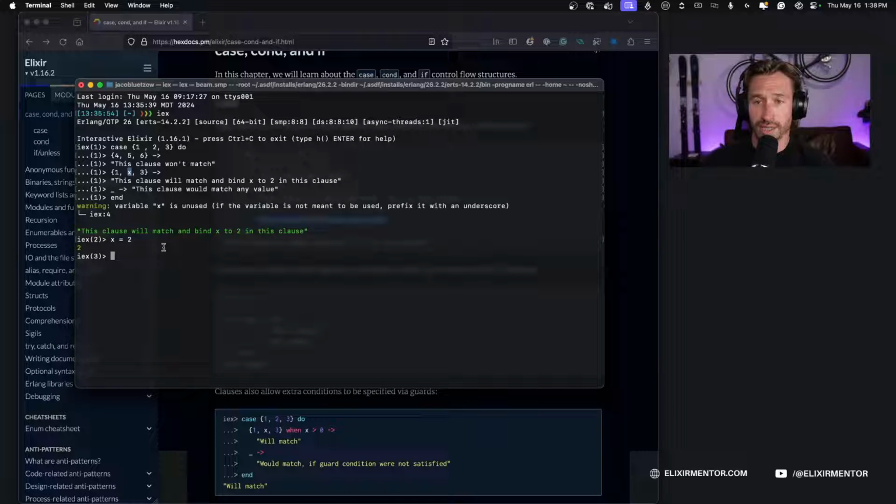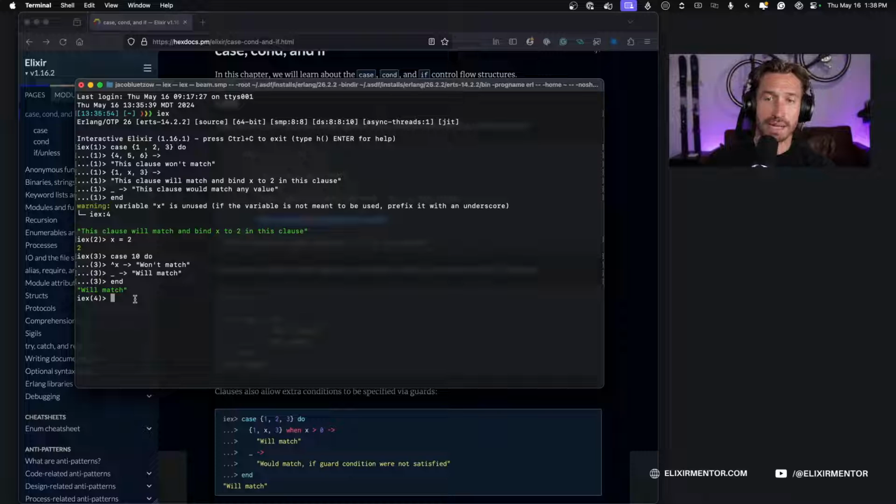So if we did something like this, x equals 2, and then case, we'll just copy their example, 10 do, and then if we want to use the pin operator, x, this won't match because x is equal to 2, not 10. And then if we do our fall through, it will match down here. And then we'll end that. And so we got our default value will match.